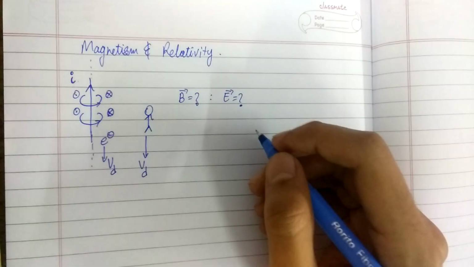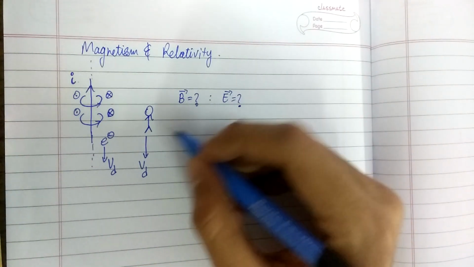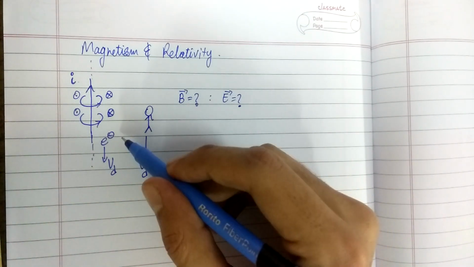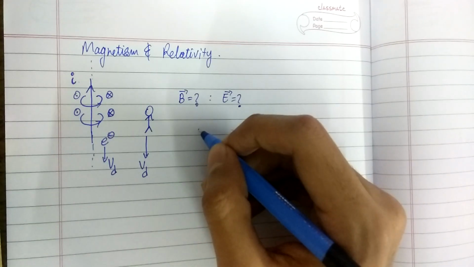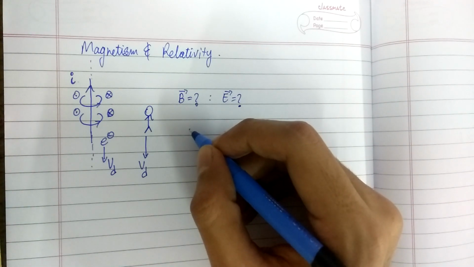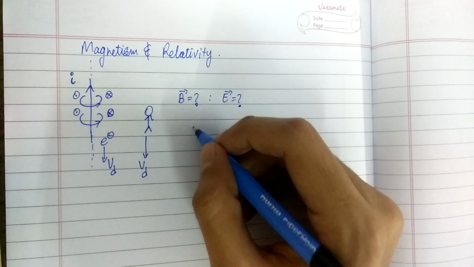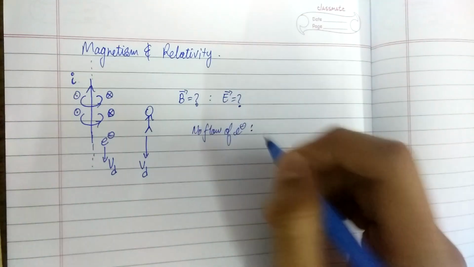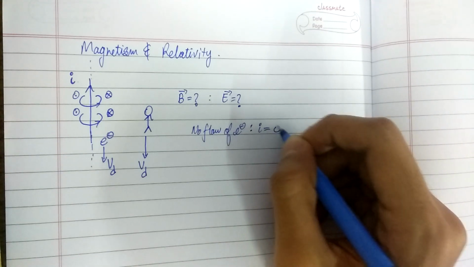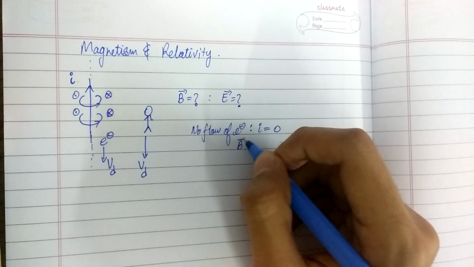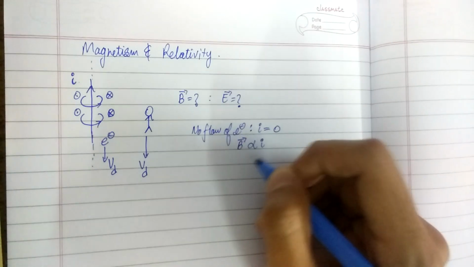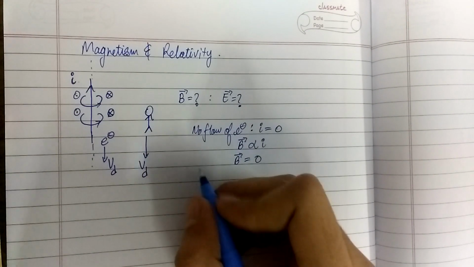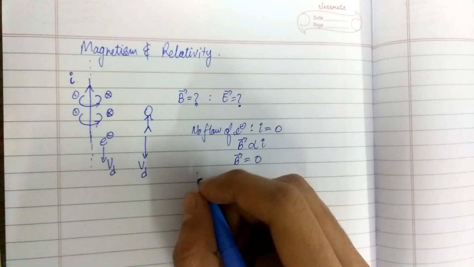When I asked this question to one of my friends, he said that because the current is due to the flow of electrons and the observer is moving along with the electrons, he would see that the electrons are perfectly still. No flow of electrons would mean that the current is zero, and since the field is directly proportional to current, the field would also be zero. According to me, this theory is wrong.